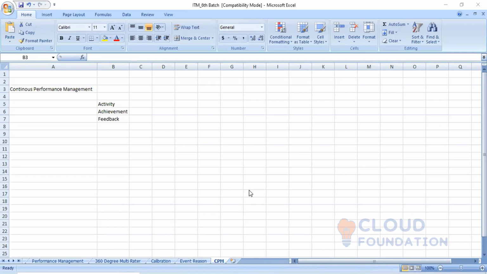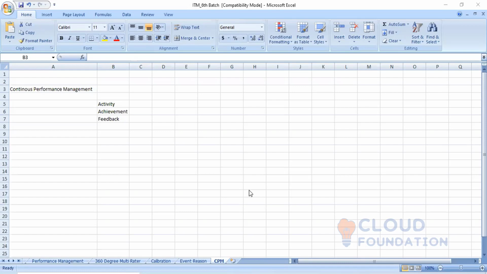So what is happening is that his efficiency and his performance level can also be recorded in this tool, that is continuous performance management. So that was the purpose of introducing this tool in SuccessFactors, and which is coming under the part of CPM.